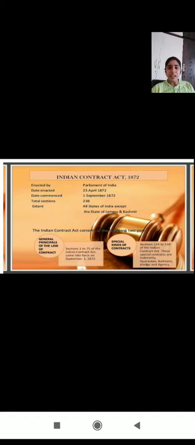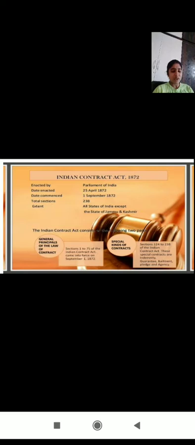Sections 1 to 75 of the Act are general principles. After that we have special kinds of contracts like sale of goods, indemnity and bailment, and also the contract of partnership.